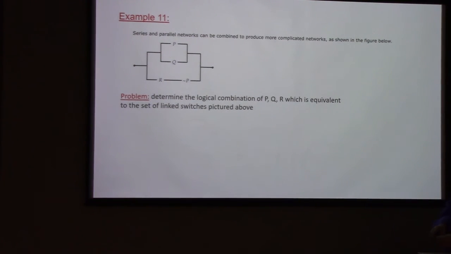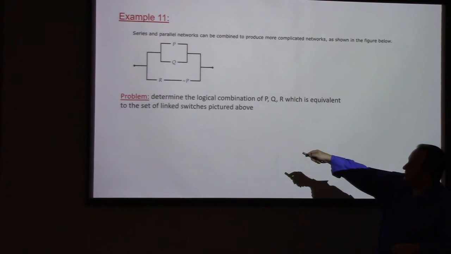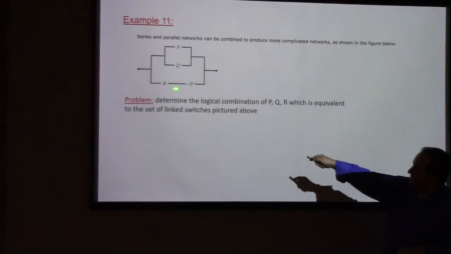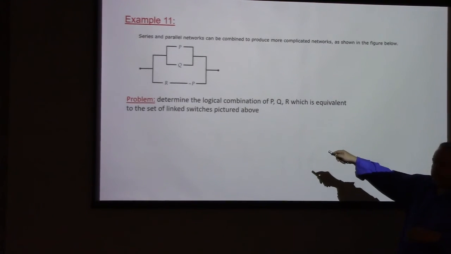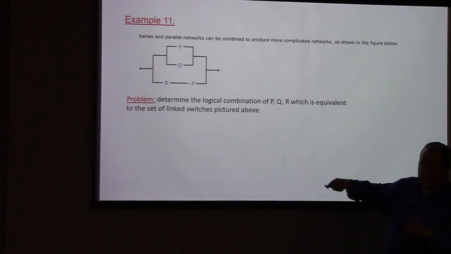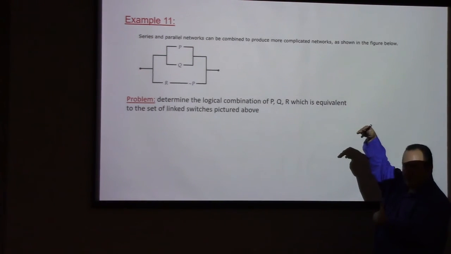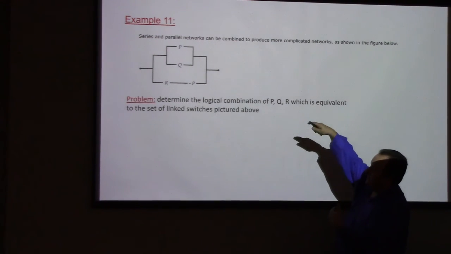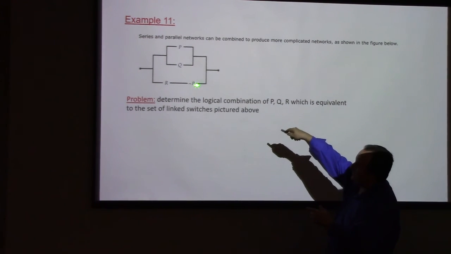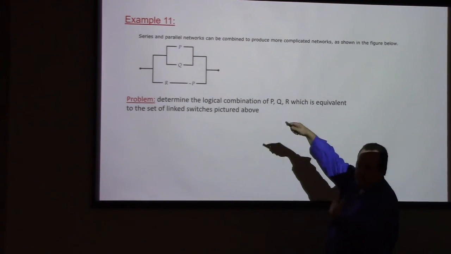So what would the logical combination be here for this circuit diagram? So yeah, this one up here would be what? You're saying that would be not P and R? Very good. That one's not P and R. This one up here would be what? P or Q. And we're putting them both together, right? So it should be like, yeah, not P and R or P or Q.